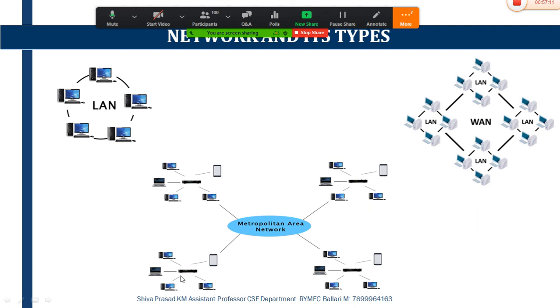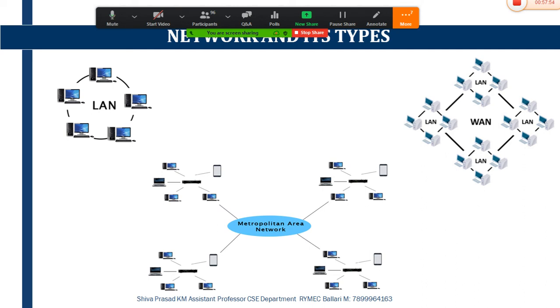And this metropolitan area network is used by government agencies as well as private industries. In order to provide connectivity between government agencies and private agencies, this metropolitan area network is used. The best example I can give you of MAN is your ATM system. The ATM system is connected with the help of MAN, bank and service provider. The ATM service provider has connectivity with the bank system by taking the support of a metropolitan area network.